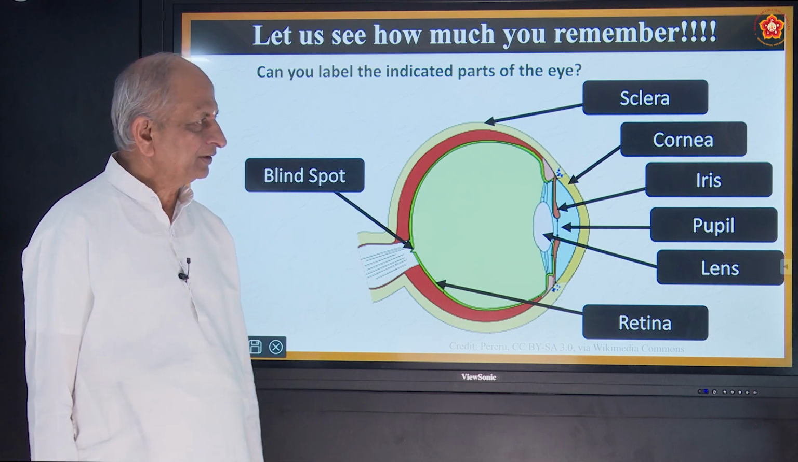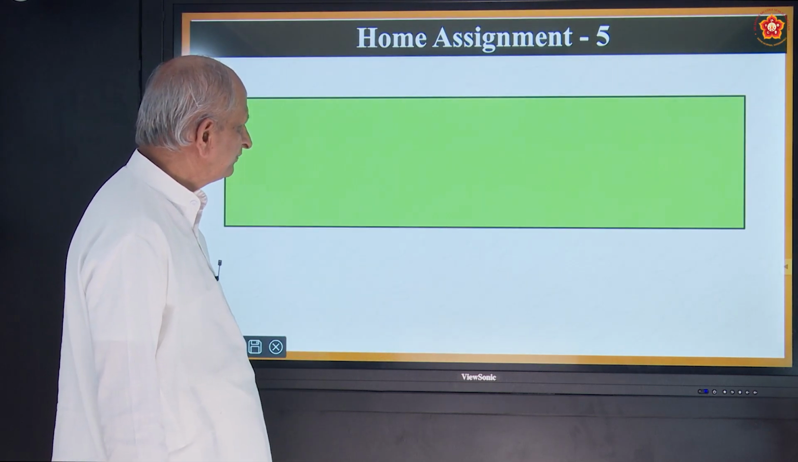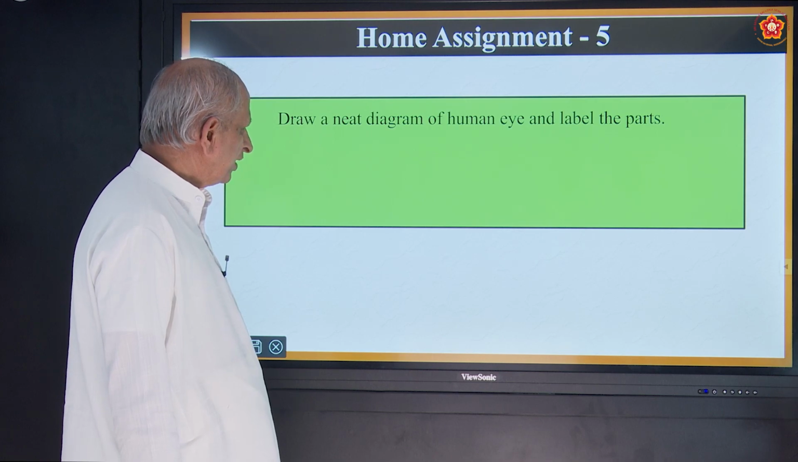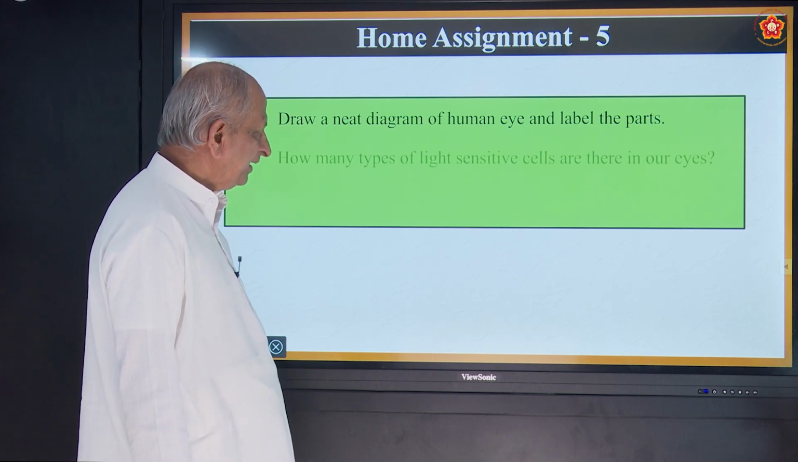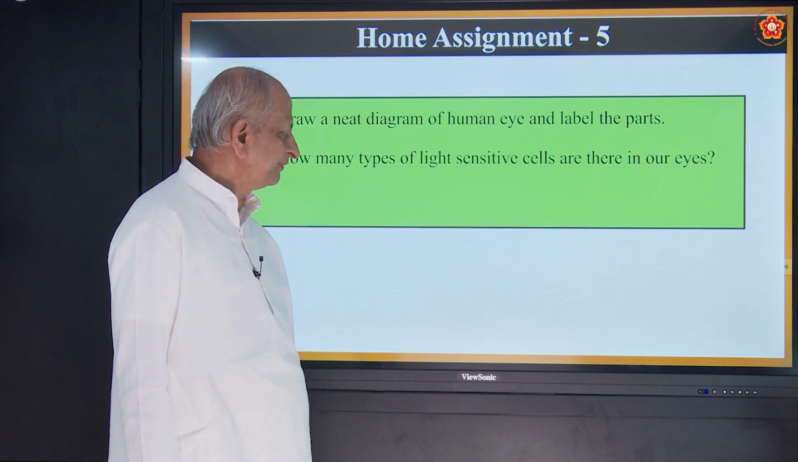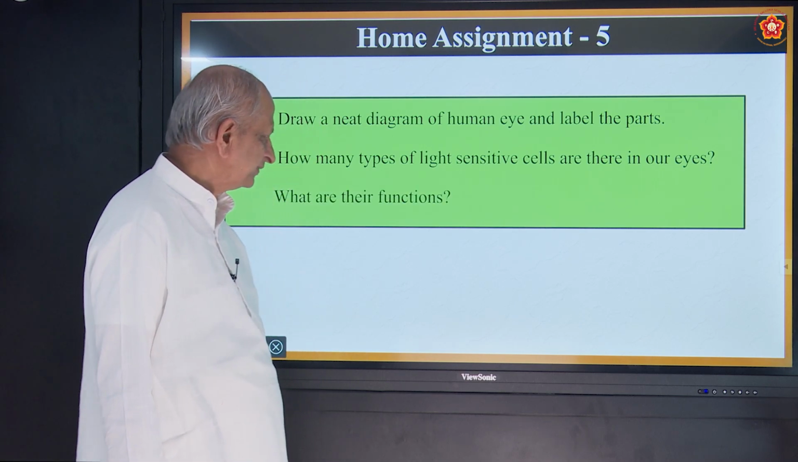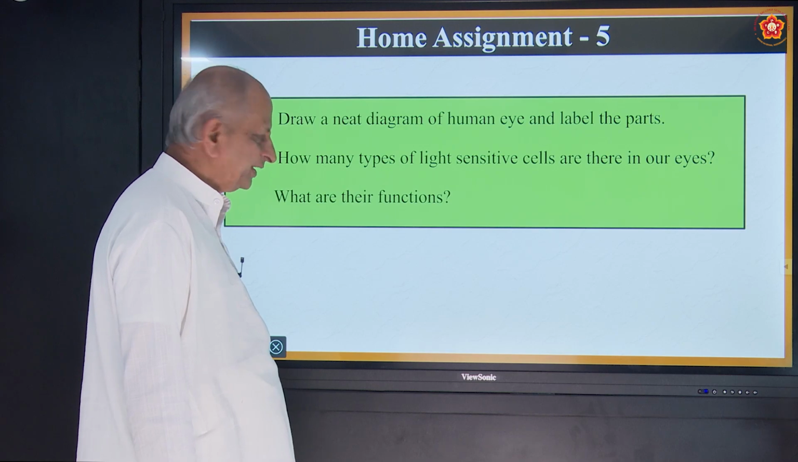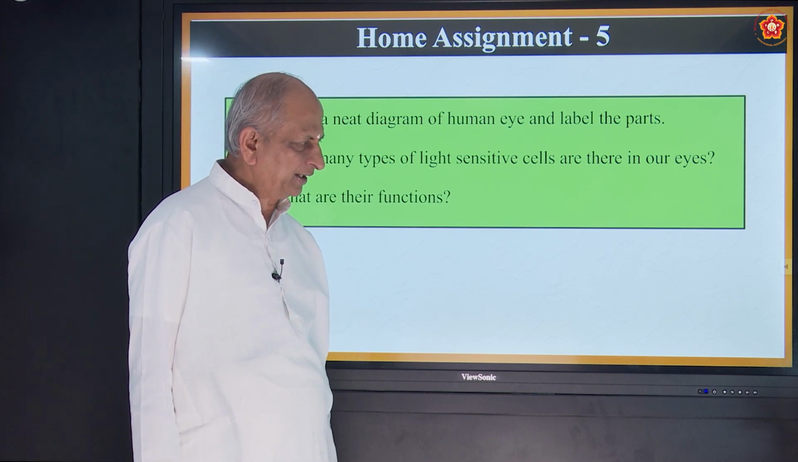Okay. Now let us see some home assignment. First question: draw a neat diagram of the human eye and label the parts. Second question: how many types of light sensitive cells are there in the eyes? What are their functions? Okay.